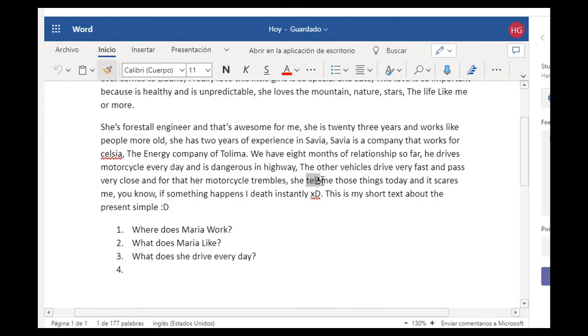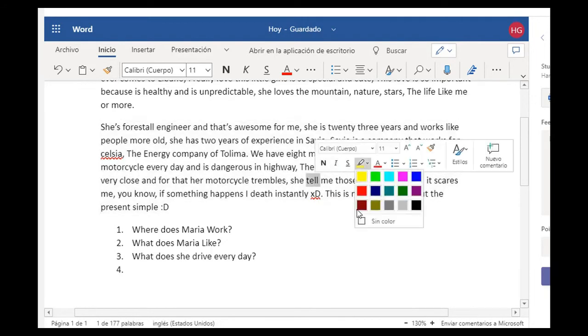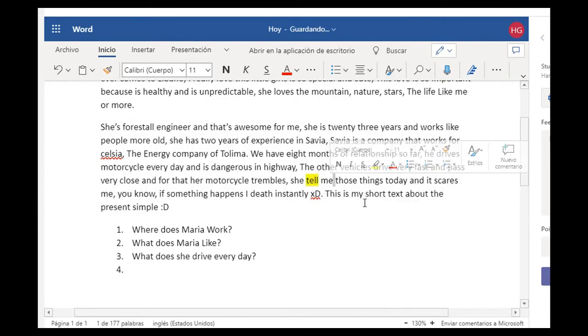So here we go. Here you need an S in this part. What else? "It scares me." That's very good. Very well conjugated. "If something happens, I death."